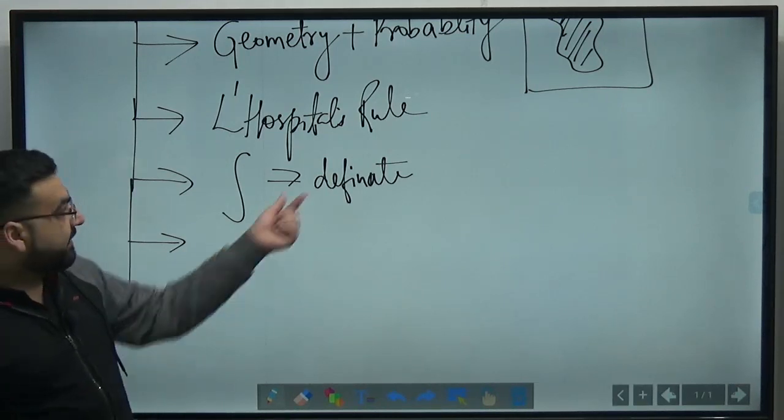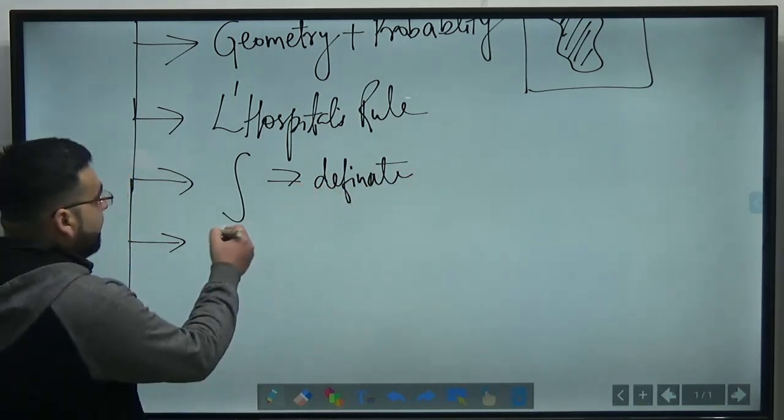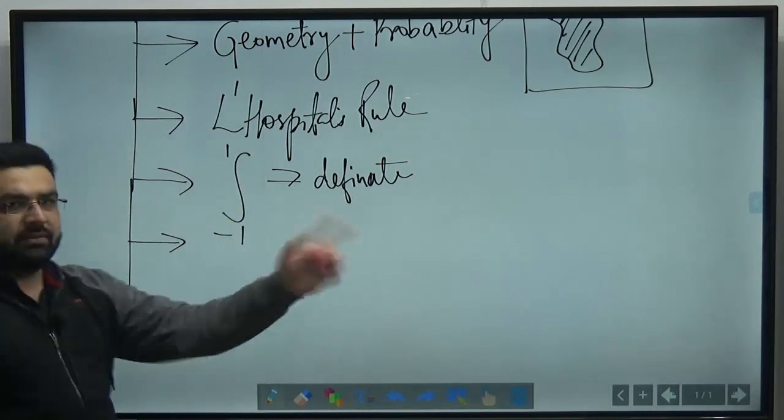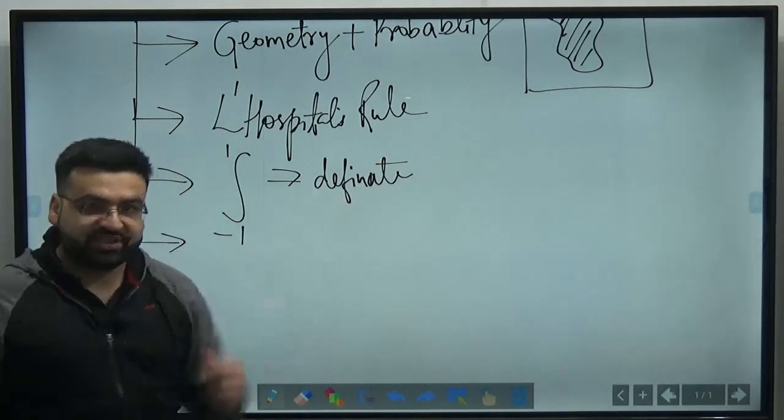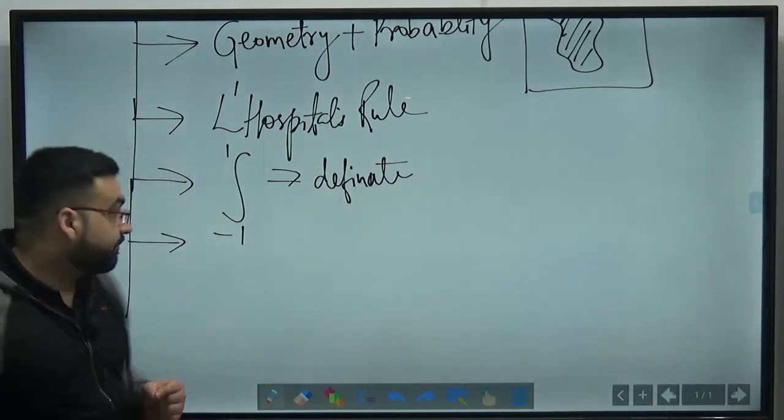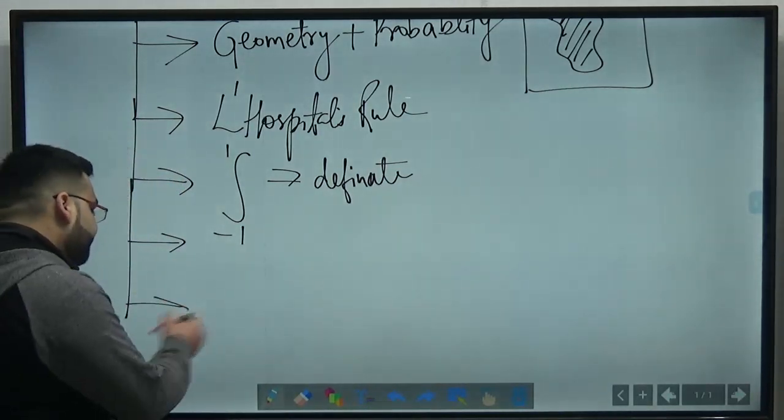Clear? So you know that if it is an odd function, the integral from, for example, -1 to 1 will be 0. So this type of very easy questions have been asked from this topic, definite integral.